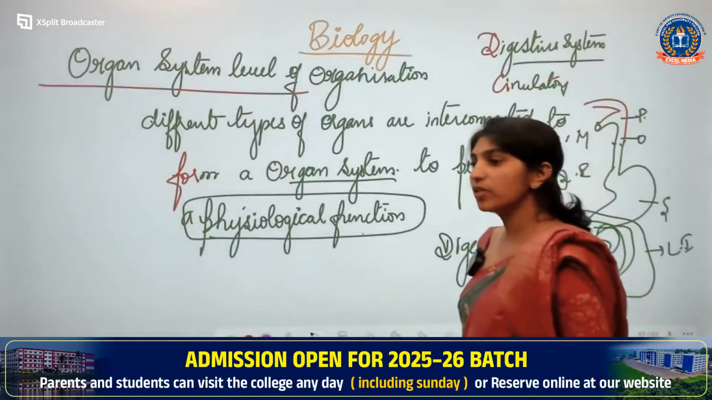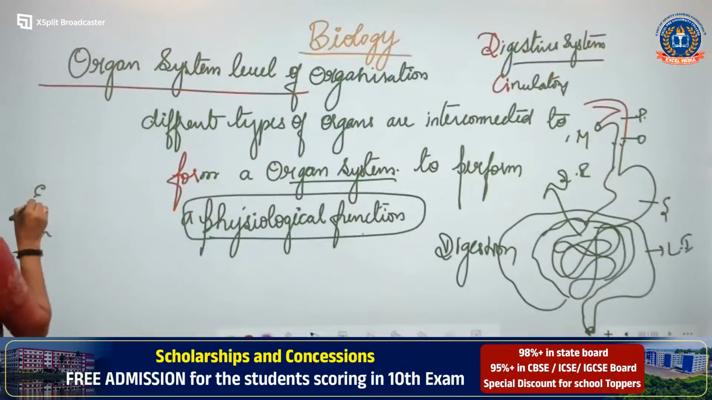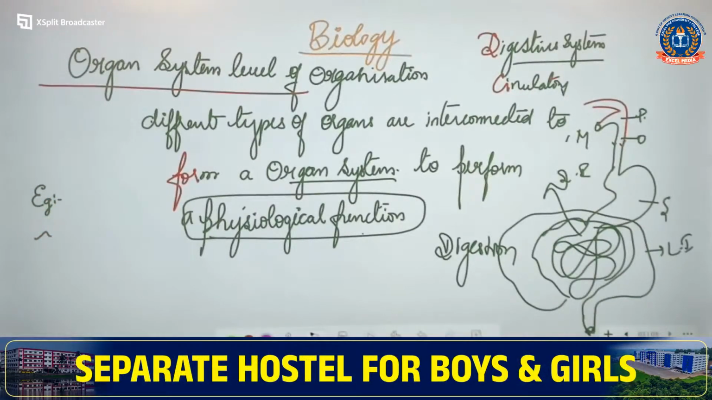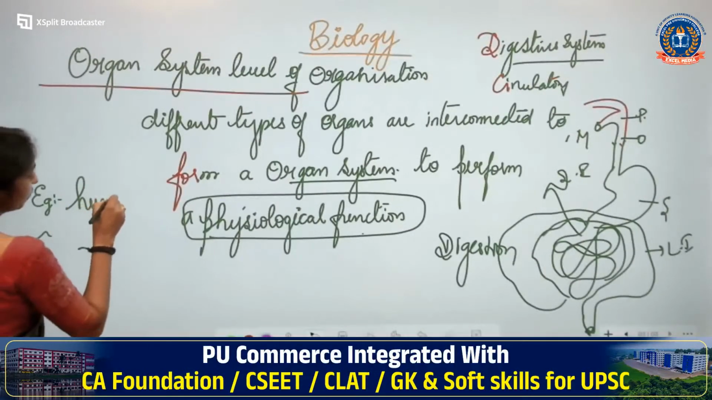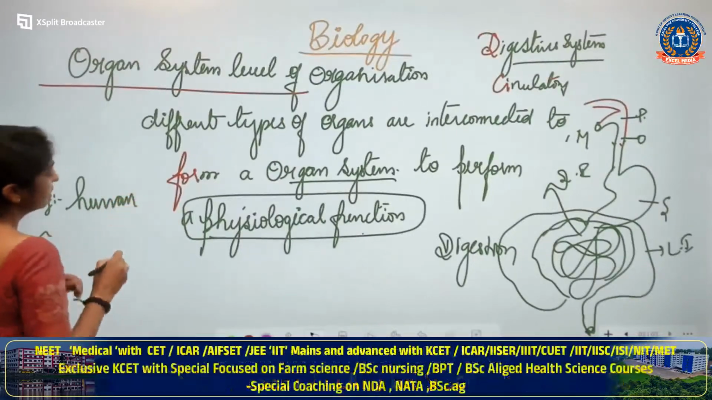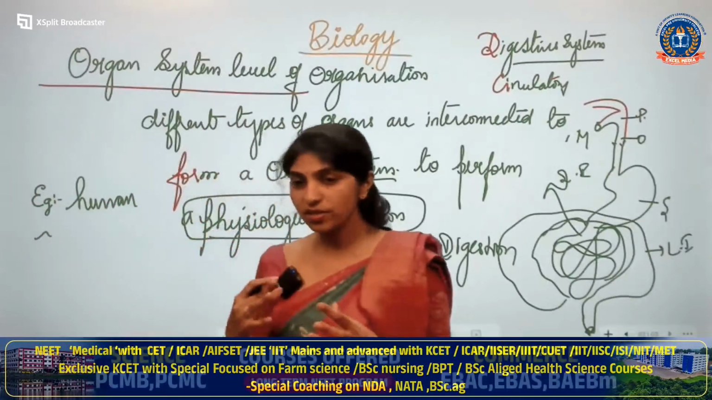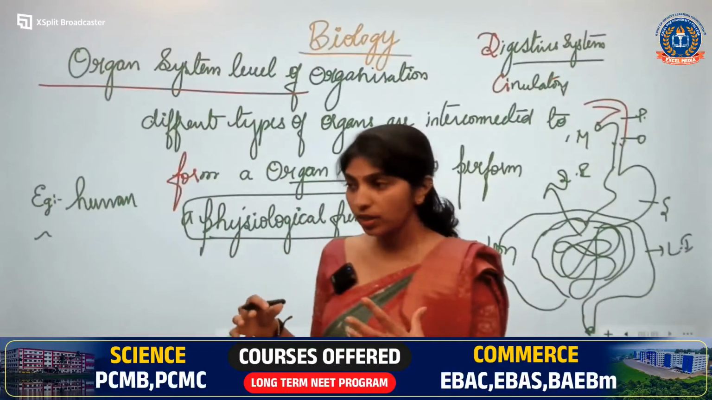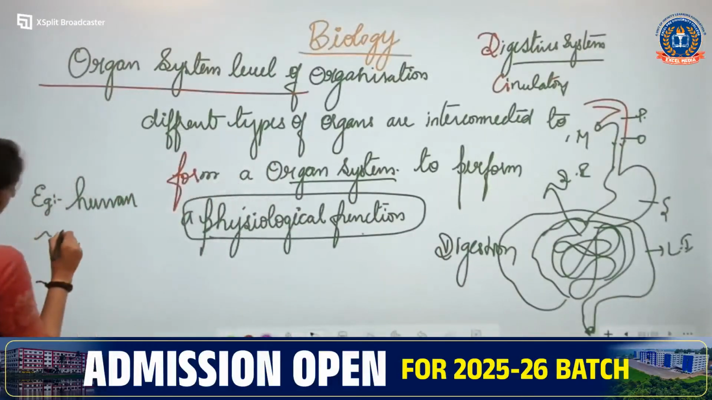Example, now coming to the example for organ system level of organization. Which are the examples? As you have asked in the last comment, that is human being. Do we have a digestive system? Do we have a circulatory system, a respiratory system? All the organ systems are functioning together, correct? So, human being is an example, and other than that you can give an example of mammals.